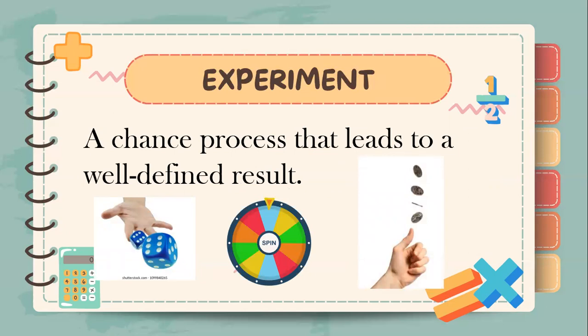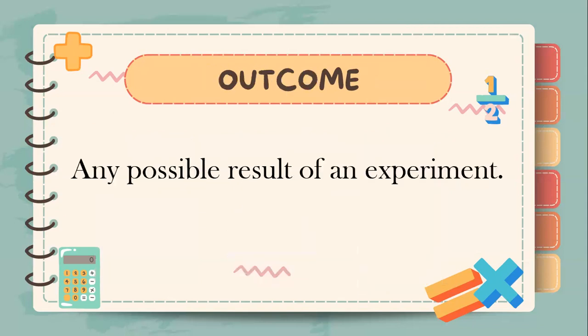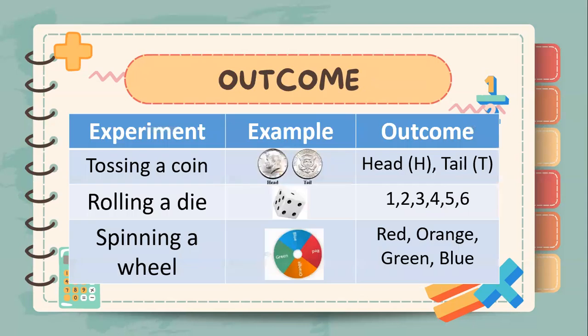Here are the terms to remember in studying probability. First is experiment. An experiment is a chance process that leads to a well-defined result. Examples of experiments are rolling a die, spinning a wheel, or tossing a coin. Any possible result of an experiment is called an outcome.